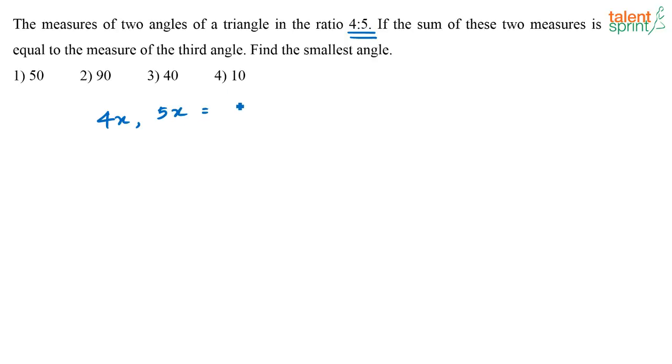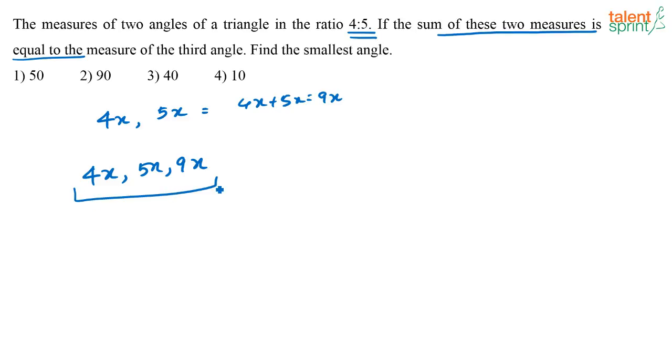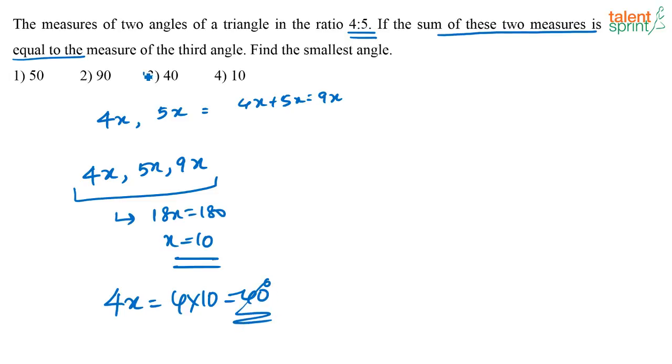So the sum of these two angles is 4x plus 5x, that is equal to 9x. Now what are they saying? The third angle is nothing but the sum of the measures of the first two angles. So what are the angles of the triangle now? 4x, 5x and 9x. Now what is the sum of all the angles of a triangle? It is equal to 180 degree. So 4x plus 5x plus 9x, that is equal to 180 degree, or 18x, that is equal to 180, or x is equal to 10. Now which is the smallest angle in the triangle? 4x is the smallest angle, that is 4 into 10, which is equal to 40 degrees. Answer is option 3. Or you can also check with the options.